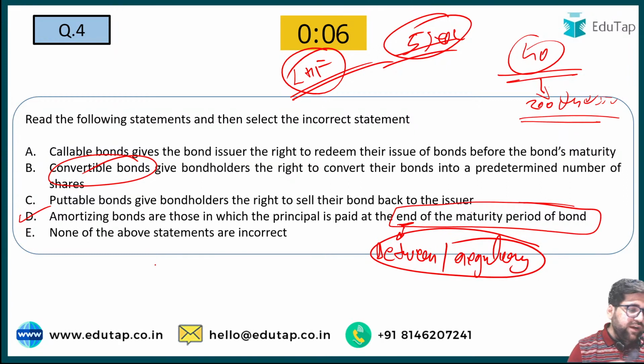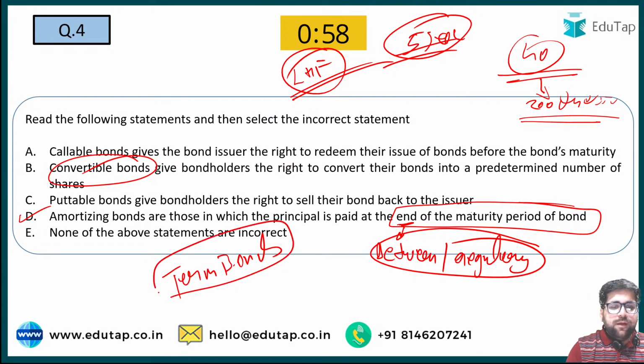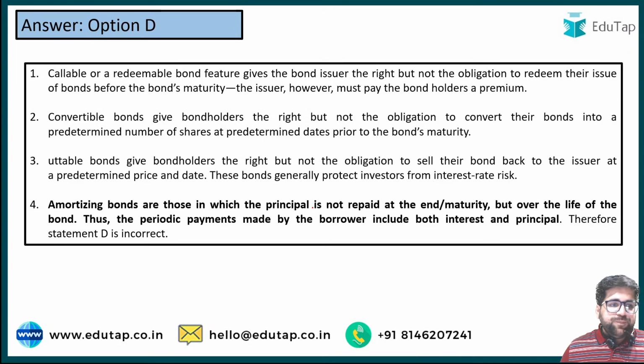If you have a good understanding of this chapter on bonds, there are only term bonds, and under term bonds only is payment made at the end of the maturity year. So you have to understand that under term bonds only, one-time payment is made. Okay, so I have discussed different types of bonds. This will be puttable bonds.